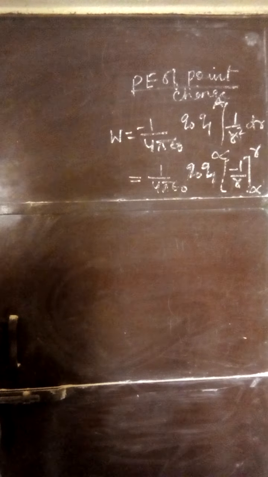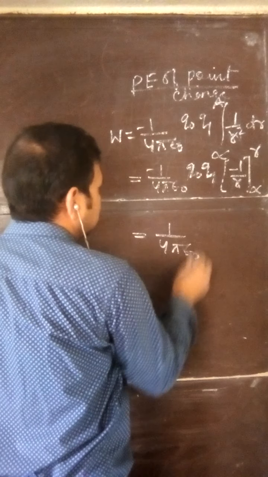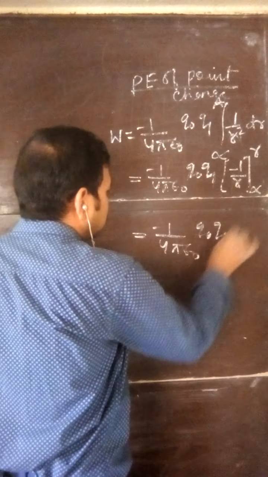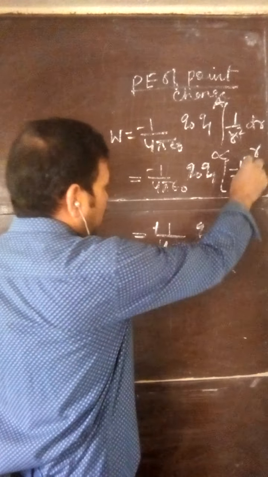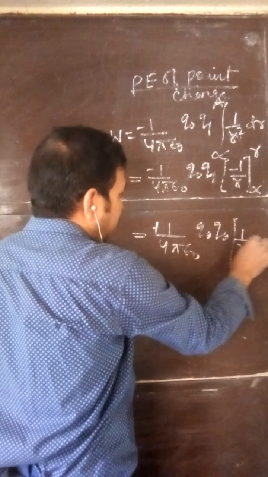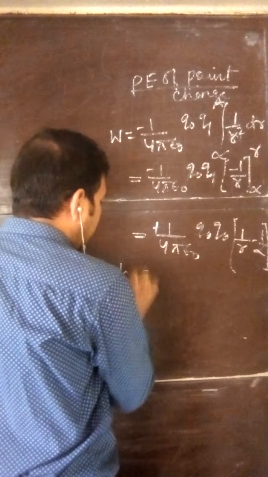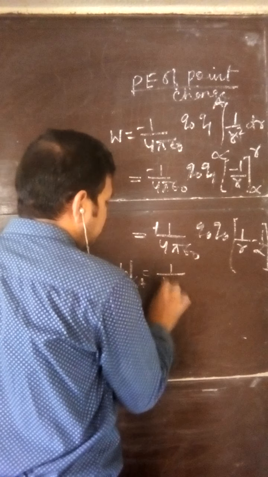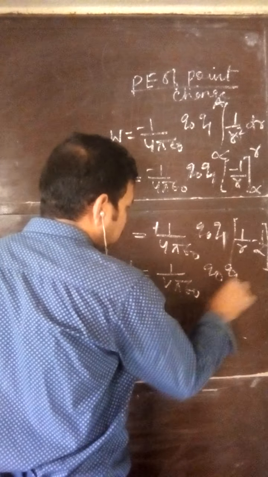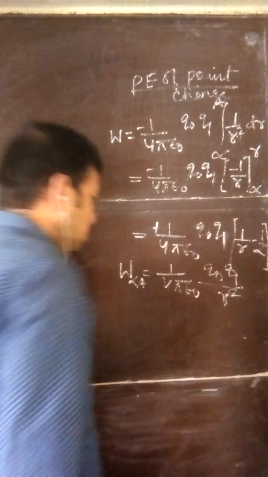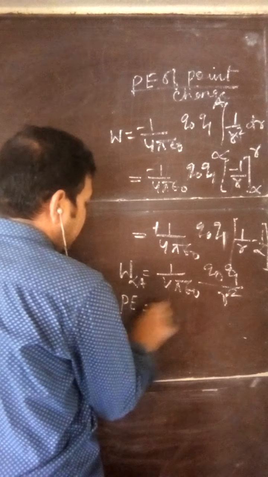When you solve the integration, you can see, first you take out minus here, minus minus will become plus. Now 1 by R, first put 1 by R, then 1 by infinity. All of you know what is 1 by infinity? 0. The formula for work done from infinity to point A is 1 by 4 pi epsilon naught Q0 Q1 by R square. So we have derived this, and this work done is known as potential energy.